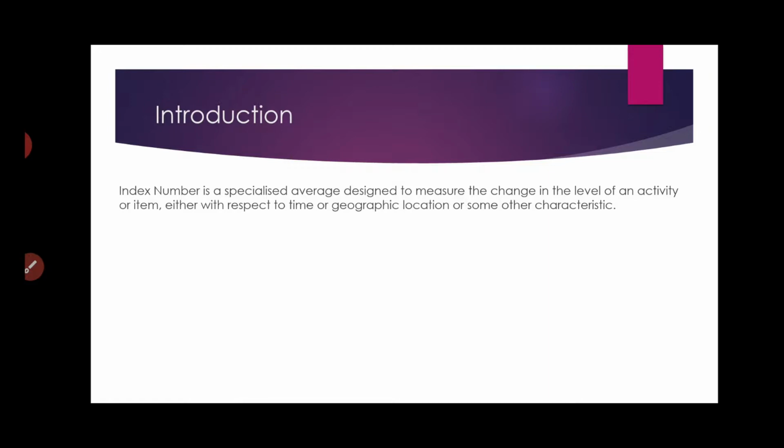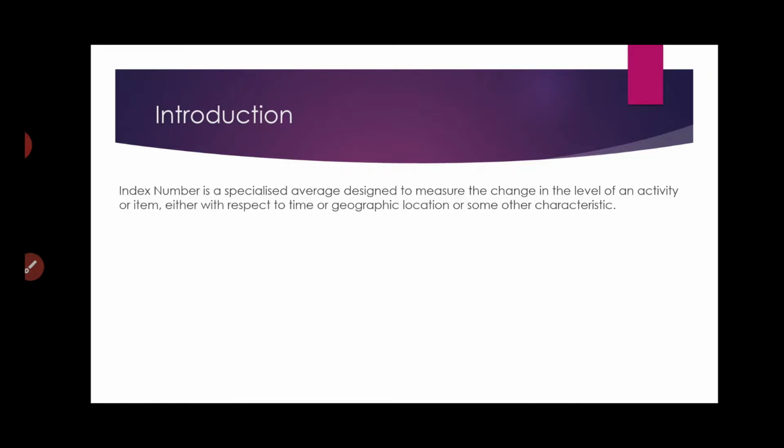So if the index number is high, then it shows that the value of that particular commodity, now that value can be anything, it can be the price, it can be the volume of production, anything, has increased over the year.